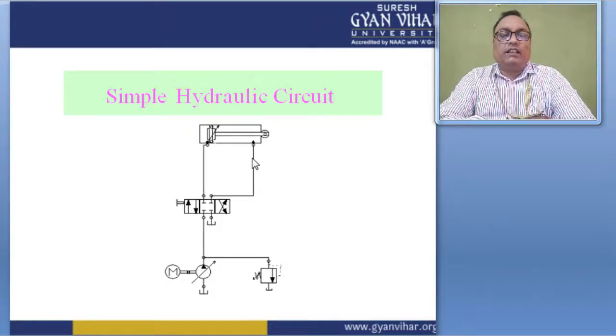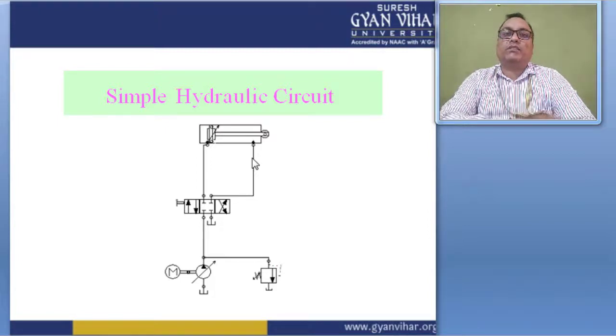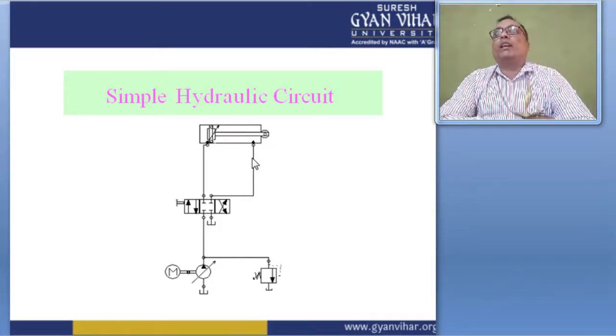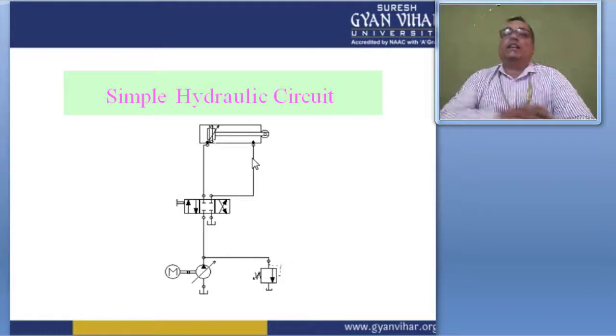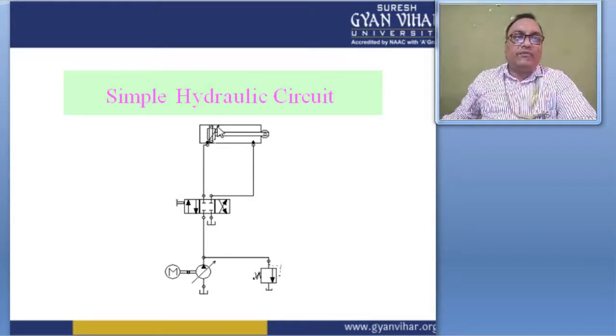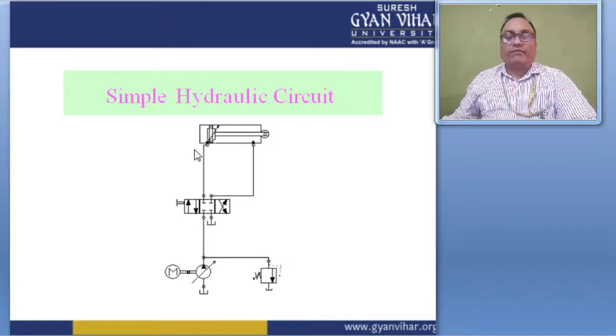this type of hydraulic circuit directly works on Pascal's law. This type of hydraulic circuit directly works on Pascal's law, and this is given by F equal to P into A. A means the area of this actuating unit, the area of this cylinder, right?